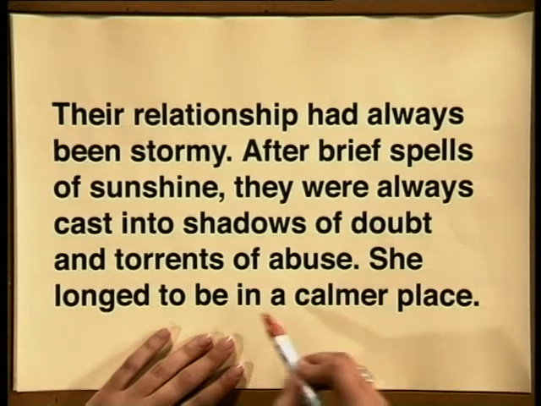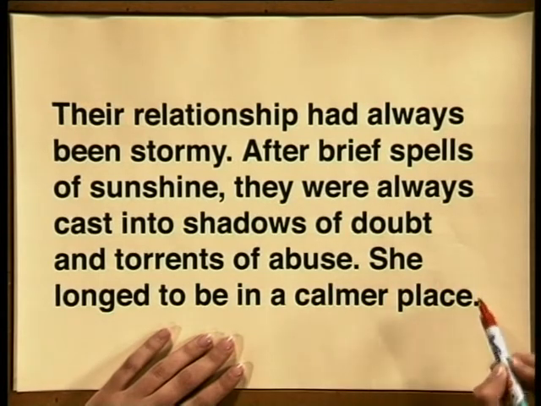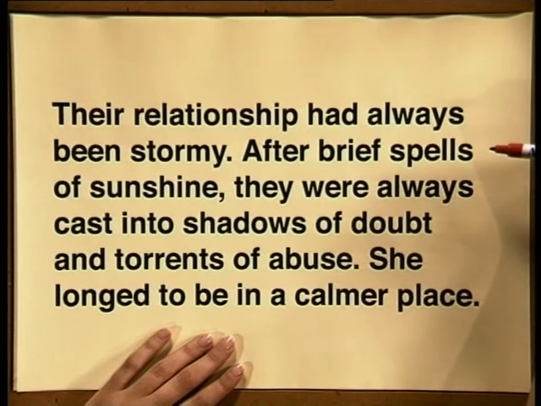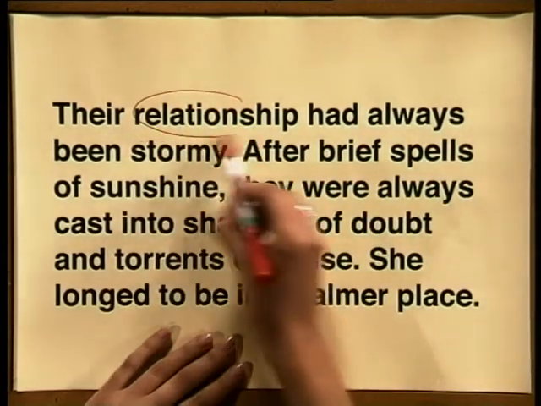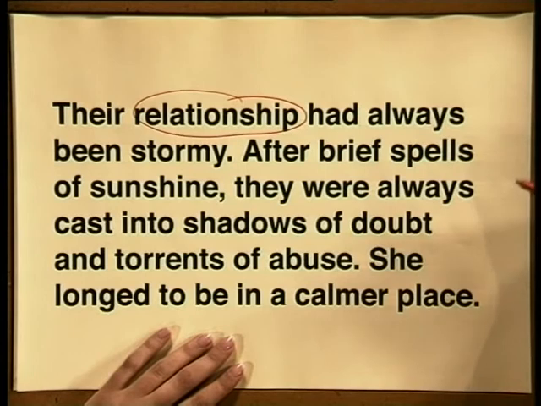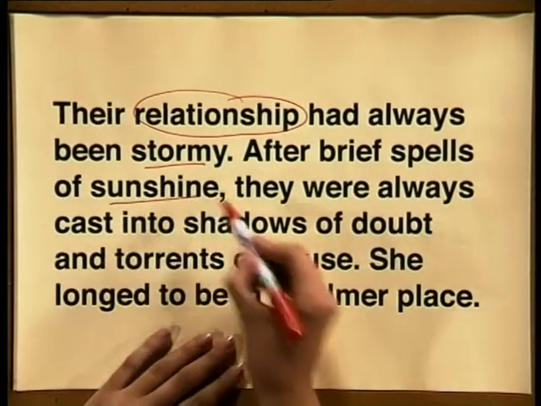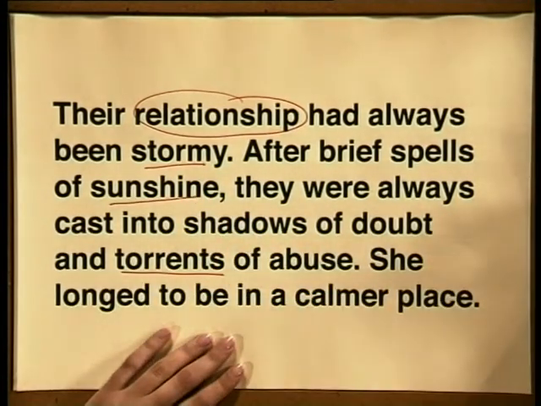She longed to be in a calmer place. Here, the comparison between a couple's relationship and the weather, stormy, sunshine, and torrents, is sustained for a couple of lines. When a writer sustains a metaphor throughout a novel or a film, it is called an analogy.